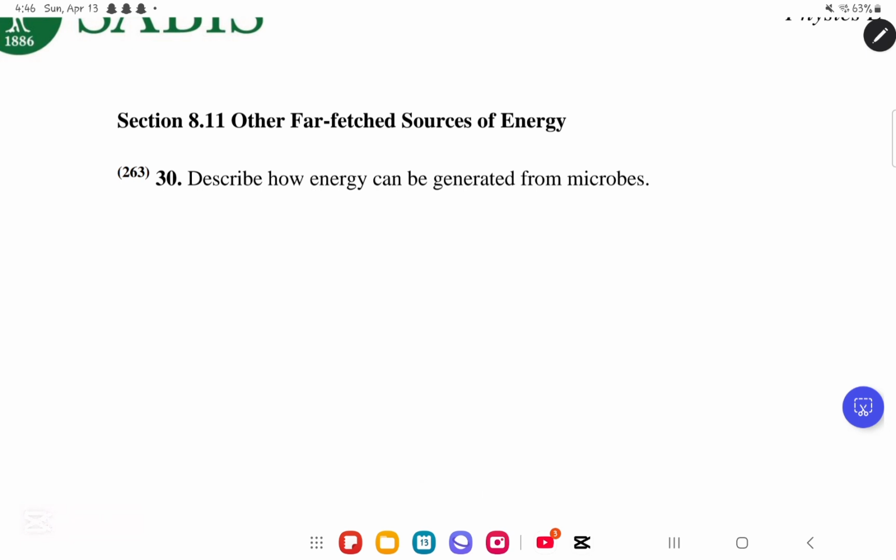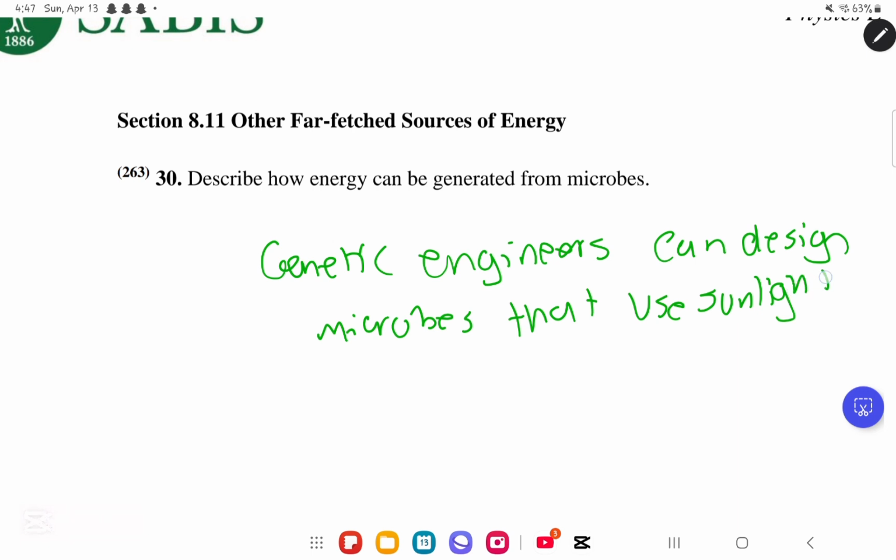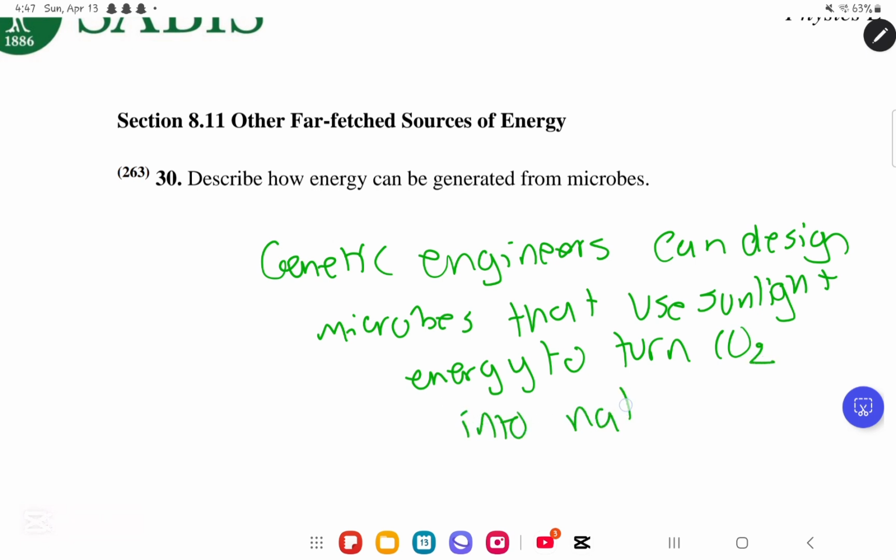So, question number 30. Describe how energy can be generated from microbes. Very simply, genetic engineers may be able to design microbes that will use sunlight energy to turn carbon dioxide into natural gas or produce hydrogen gas. So you can say what? That genetic engineers can design microbes that use sunlight energy to turn carbon dioxide into natural gas or hydrogen gas.